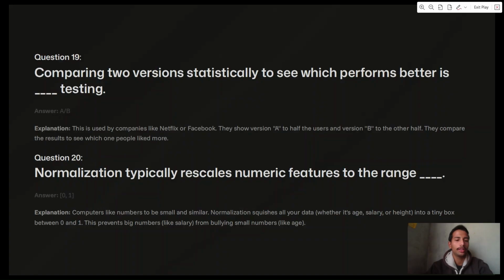Next question. Normalization typically rescales numeric features to the range 0 to 1. Computers like numbers to be small and similar. Normalization squishes all your data, whether it's age, salary, or height, into a tiny box between 0 and 1. This prevents big numbers like salary from bullying small numbers like age.